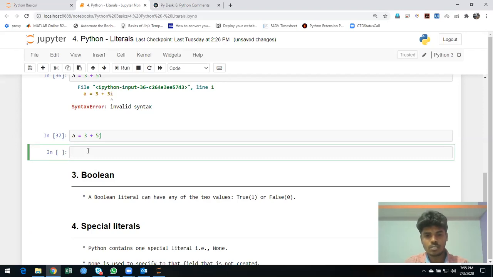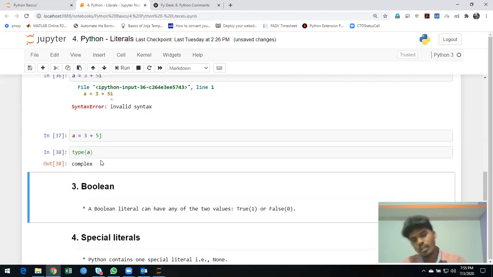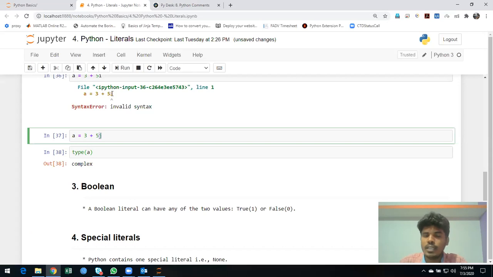Let me check the type. Okay, complex. So it's clear that j is used. You should not use i here; maybe i is used for indexing, like i equal to 0, i equal to 1, so they went with j. If you want to create a complex variable, you must use j.